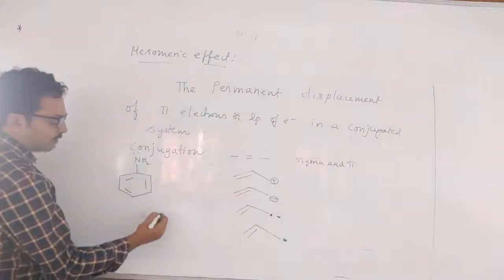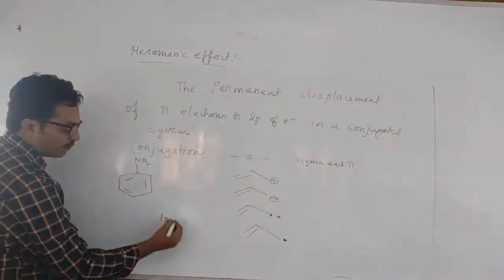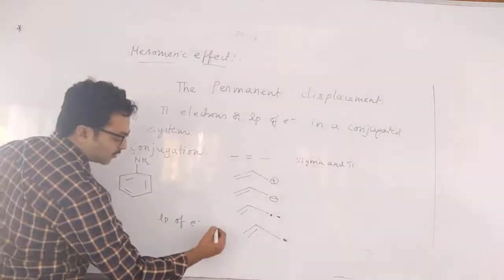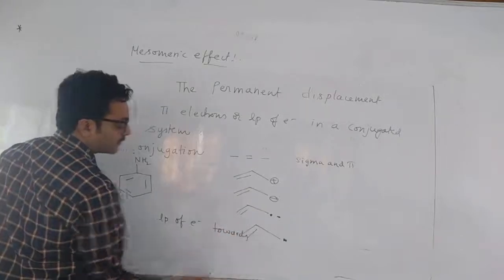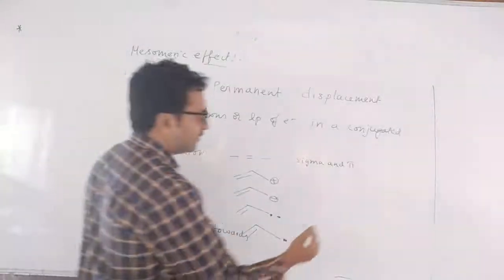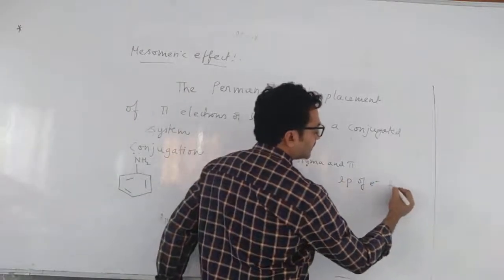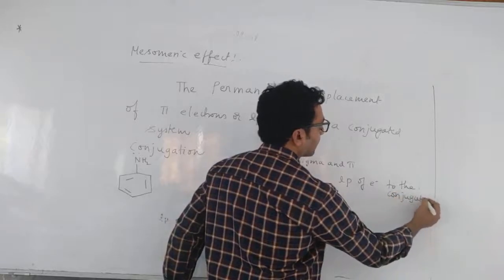If the lone pair of electrons or non-bonding electrons are given to the conjugated system, then that is called plus M effect.